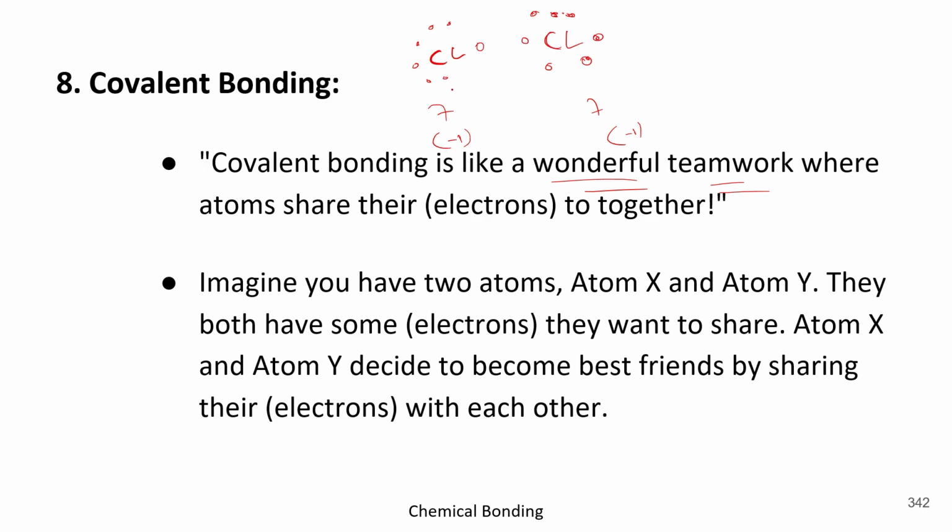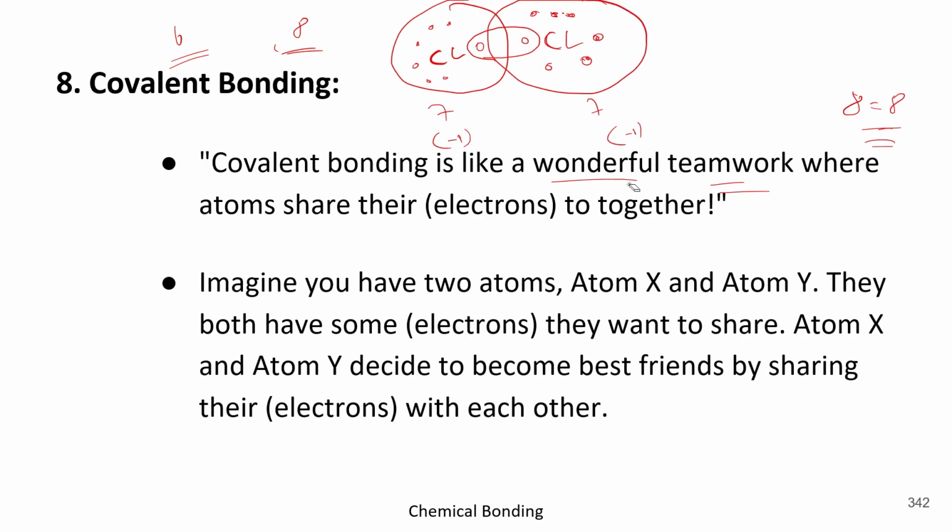Similarly, if this one transfers its electron to this one, then again the condition will be unstable because it will have 6, it will have 8, but the condition is not 8 equal to 8. Okay. And also we know that we need to acquire the same condition. So what should happen? They both should share this pair, so that no one has to sacrifice its stability.